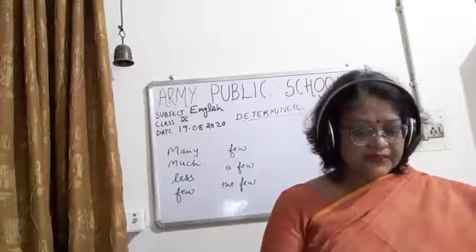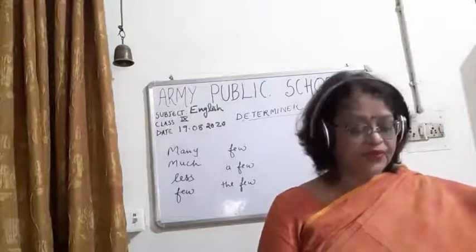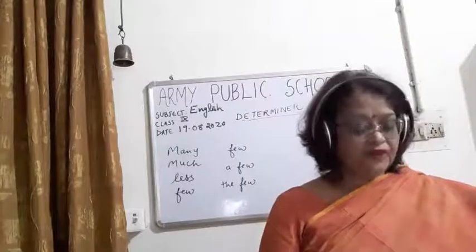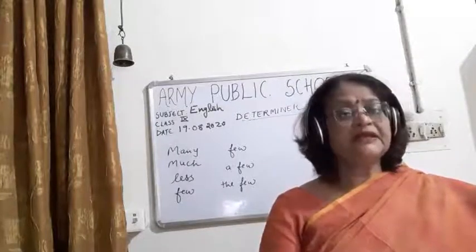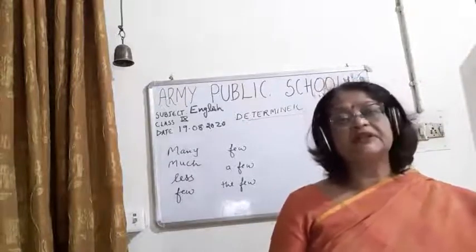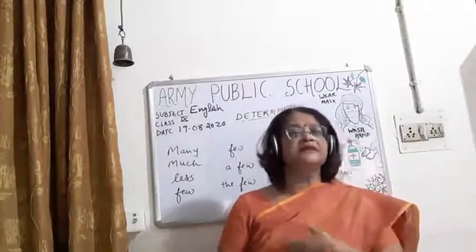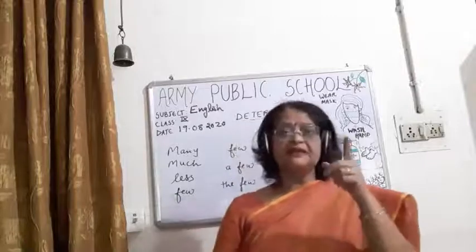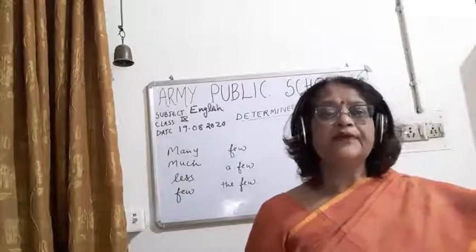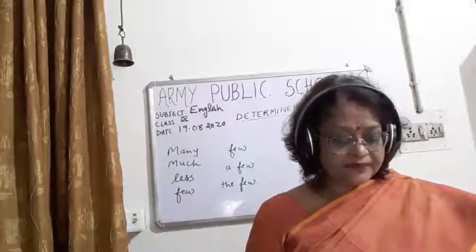Like, children, we have few holidays during this term. Few is used as the opposite of what, children? Many, and many indicates number. Few is the opposite of many, and many is related with number. So few here is also related with number. So children, we have few holidays during the term.